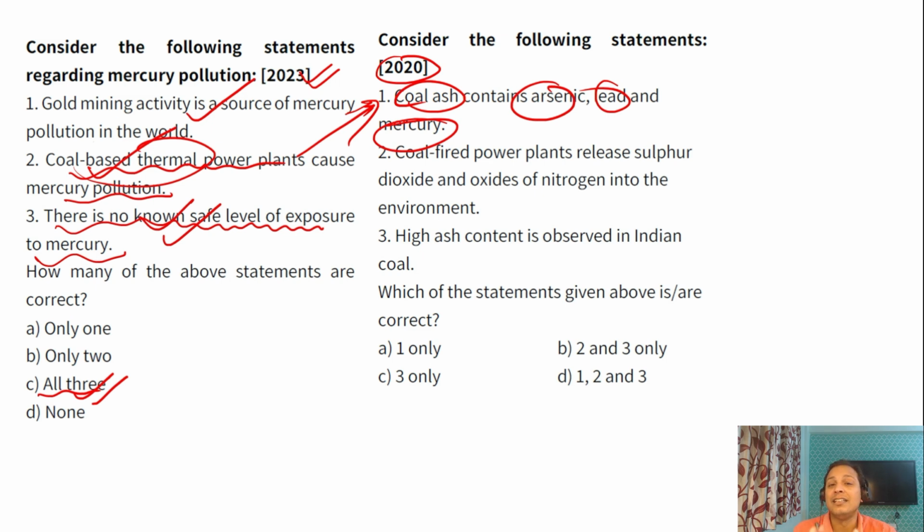And guys, in this initiative, I will discuss all the relevant PYQs of the last 30 years. If you follow this initiative, you will be able to solve all 30 years of questions, and that too linking to current affairs. That is the beauty of it. So you are covering the important PYQs. Guys, all PYQs are not important. Only those PYQs which are related to current affairs are important.